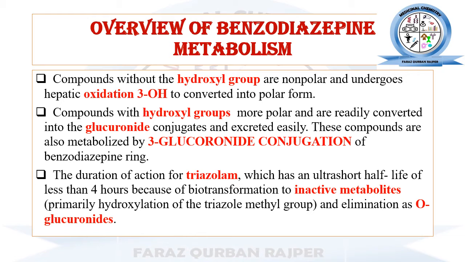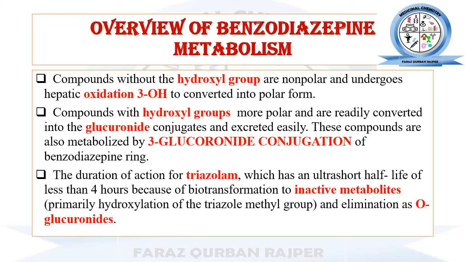The duration of action or half-life of such benzodiazepines is lesser compared to those which lack the hydroxyl group. There are certain benzodiazepines which have an additional heterocyclic ring at the first and second position, like triazolam or triazole benzodiazepines.